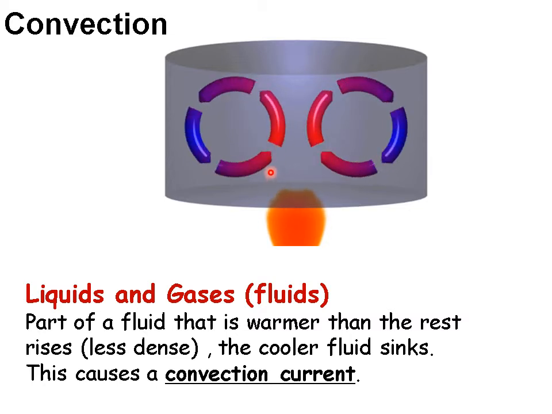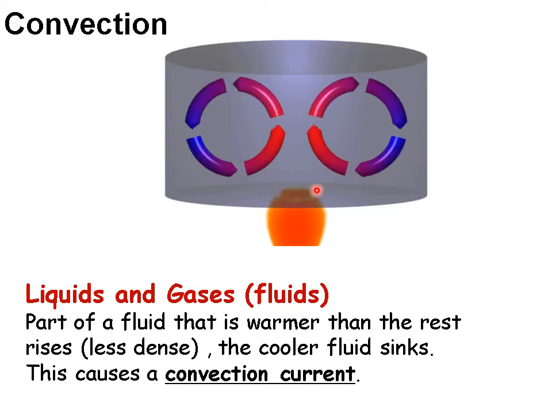the particles will gain speed, and they will actually start to take up more space and become less dense, which means there are less particles in a fixed area. But again, you'll learn more about that in year 11. When the particles are less dense than the other particles around it, they will rise above it. So it's almost like becoming lighter, but not, because it's to do with the density and not the weight of it. So the less dense fluid will rise up and the more dense fluid will fall down and take its